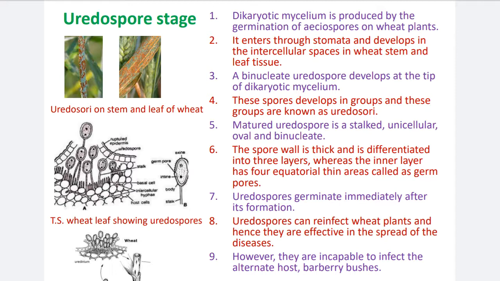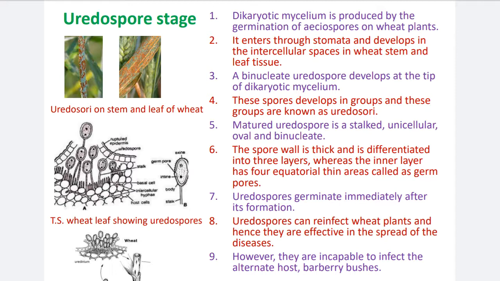Now point number three. A binucleate urediospore develops at the tip of the dikaryotic mycelium. When the mycelium is fully grown in the leaf tissue as well as stem tissue, some mycelial tips come toward the epidermis. Some mycelial tips are erect.